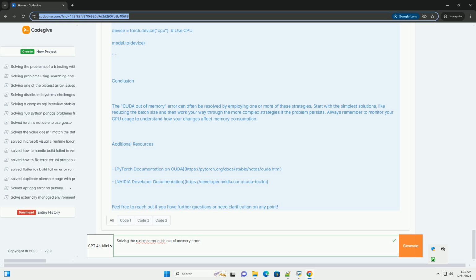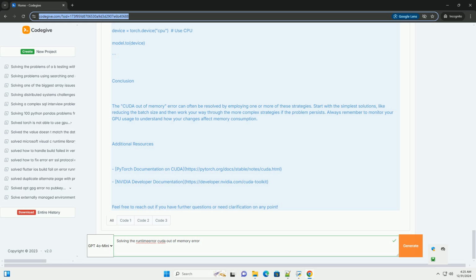Reduce the batch size. batch_size = 32 # new batch size. train_loader = DataLoader(dataset, batch_size=batch_size, shuffle=True).